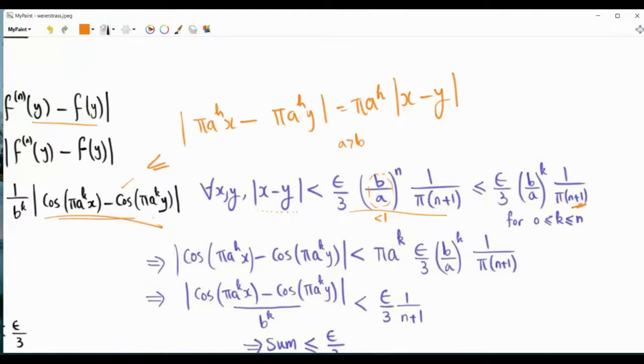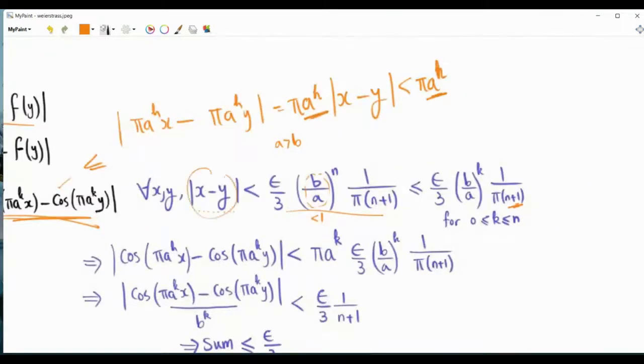So this means that, again, if we have this difference of the two cosines, then it is upper bounded by pi a to the k times the absolute value of x minus y, which by design we will have less than that. So it is less than epsilon over 3 times b to the k over a to the k times 1 over pi, and then we have n plus 1.